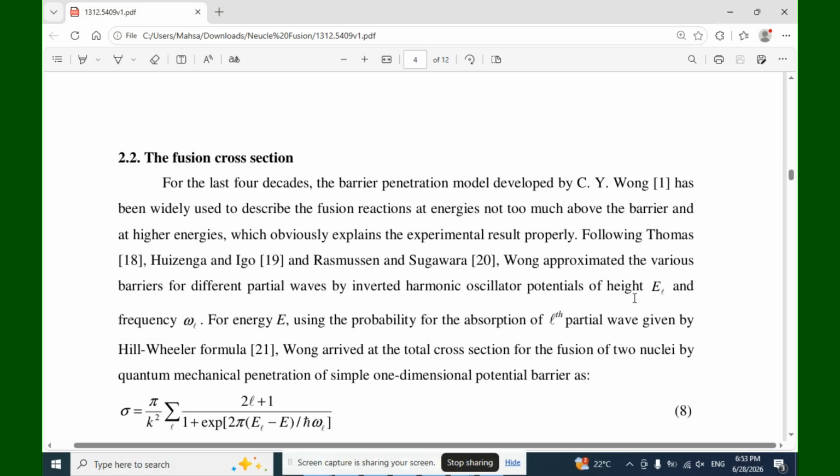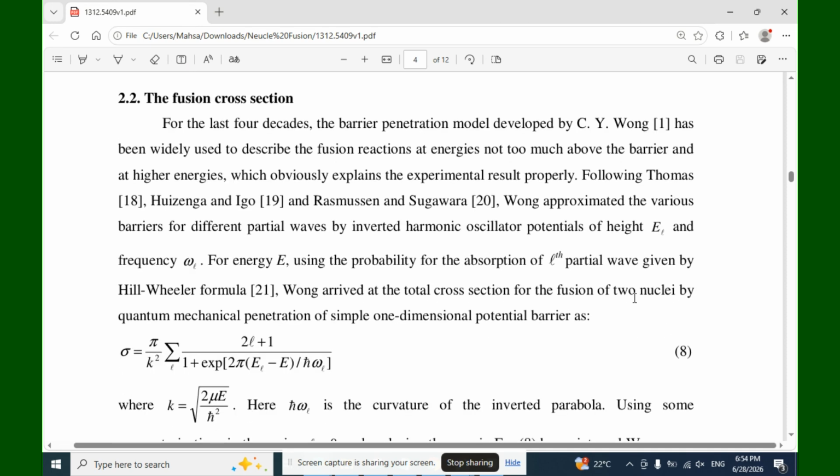Following Thomas and Hill and Wheeler, and his colleagues, Rasmussen and Sugawara, Wong approximated the various barriers for different partial waves by an inverted harmonic oscillator potential of height E_L and frequency ω_L for energy E, using the probability for the absorption of the L-th partial wave given by the Hill-Wheeler formula.